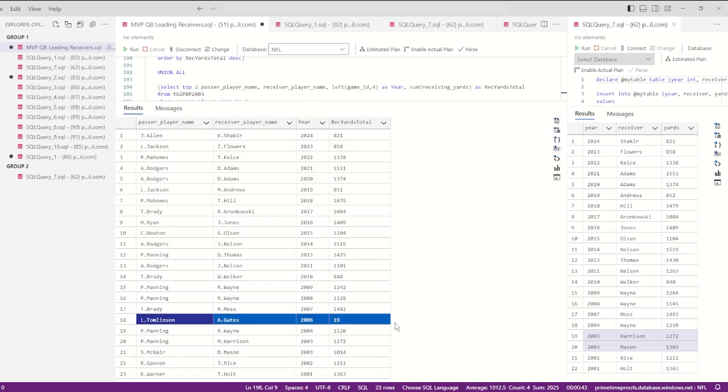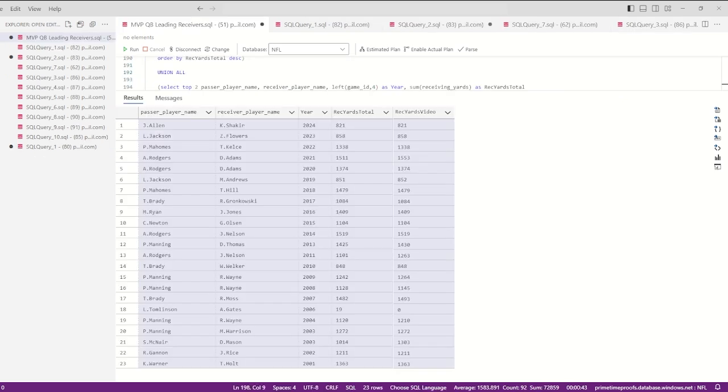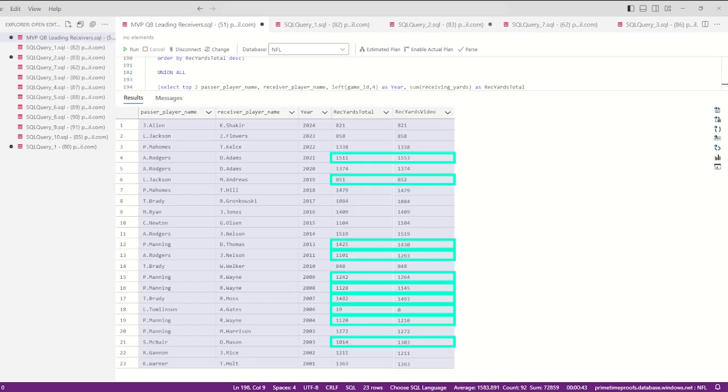Finally, while the prompt was specifically for quarterbacks, LT was the MVP in 2006 and did in fact throw some passes, his best going to Antonio Gates for 19 yards. I think it would have been great to have Low Grabbing Balls see if he could have named LT's leading receiver in 2006. LT did in fact throw 2 passes in his MVP season. And that's all. Quite a few exceptions in this query. Hopefully the next video I review will be a little bit simpler.